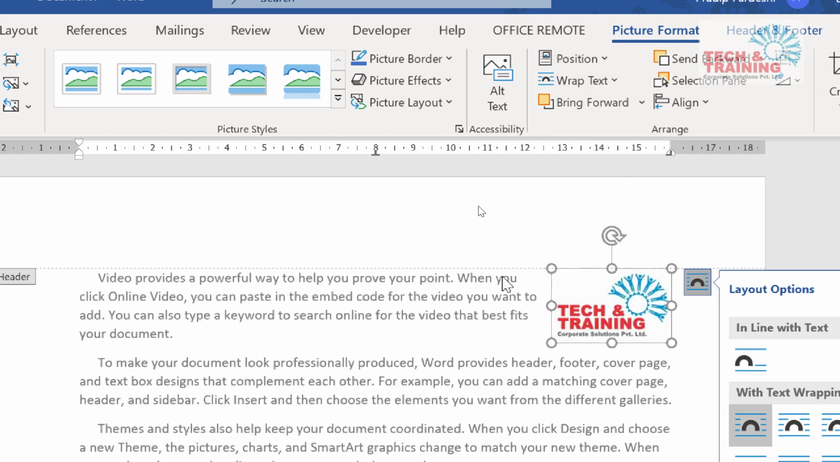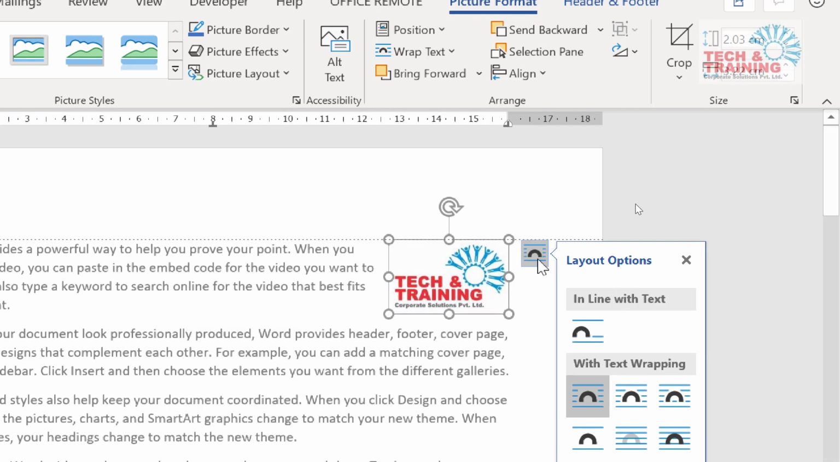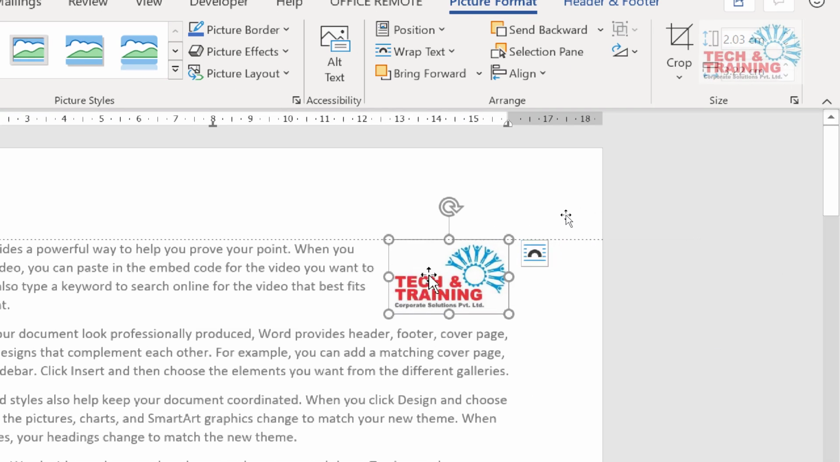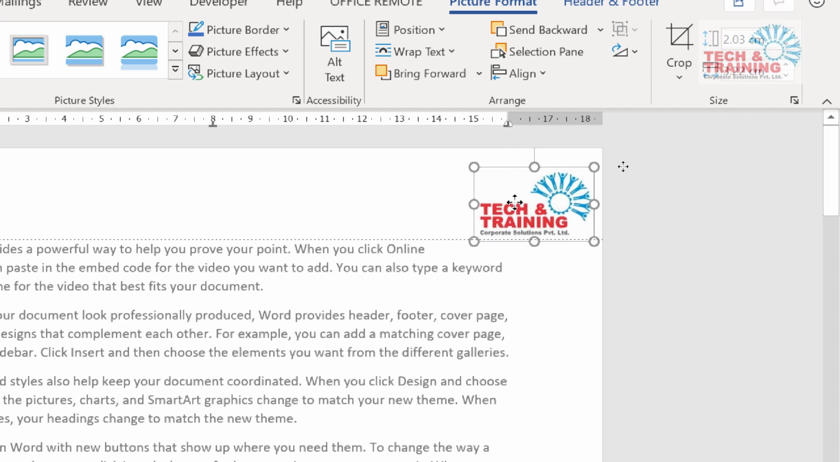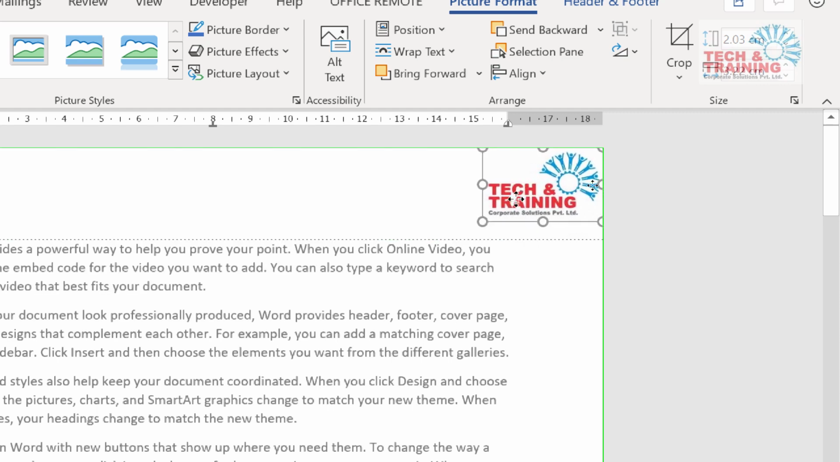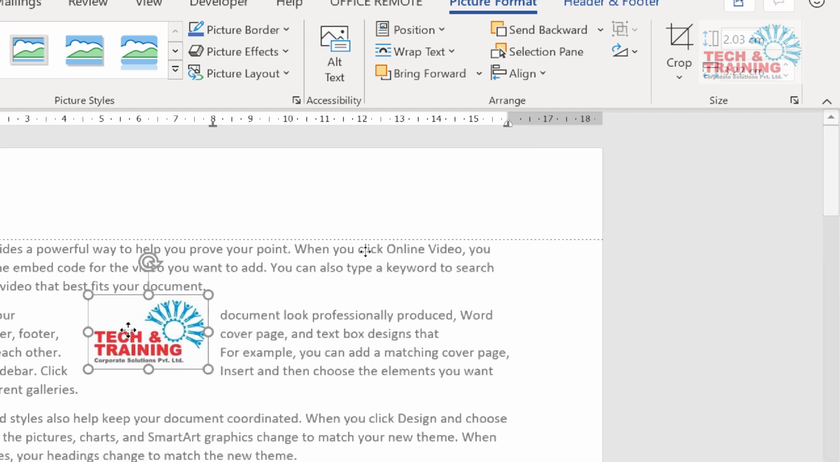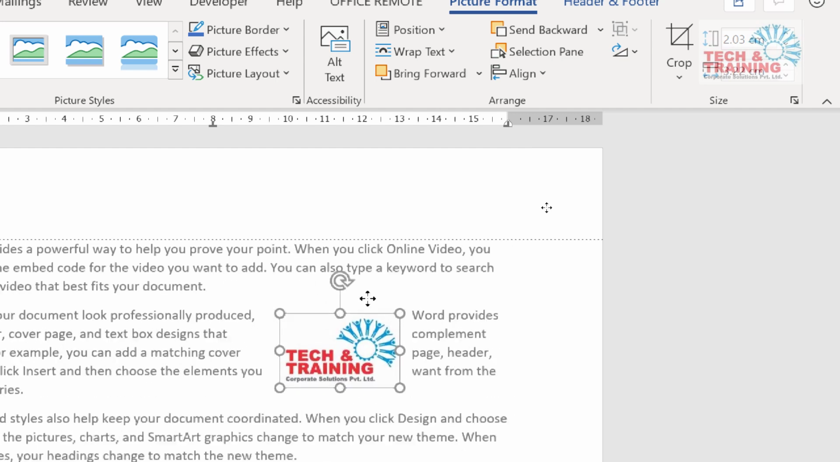So it has automatically got it at the top right corner, but again, this is not something that I like. But see, now I can move this picture freely anywhere on the screen. Anywhere I can move this freely, which was not possible earlier.